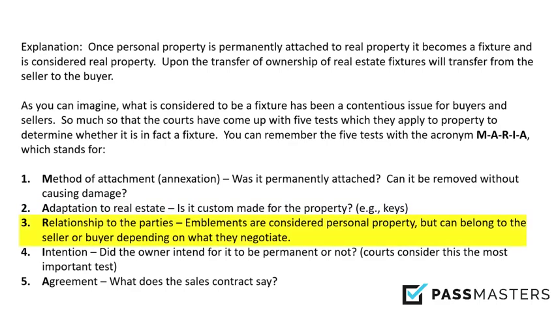Relationship to the parties. Emblements are considered personal property, which I already mentioned, but we'll see further in this explanation, but can belong to the seller or buyer depending on what they negotiate. And that's a very important point. You can negotiate to purchase personal property, can't you, when you're buying a property? Yes. Where does it have to be specified? In the purchase contract or agreement.